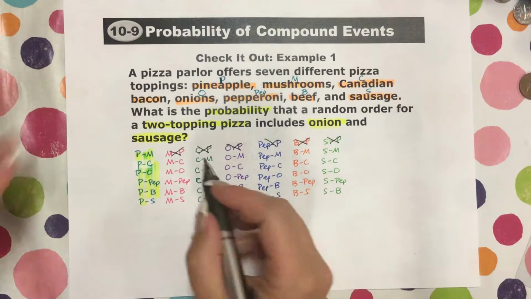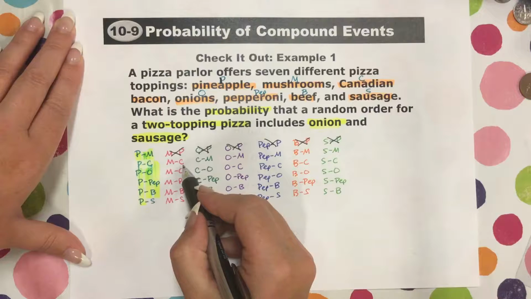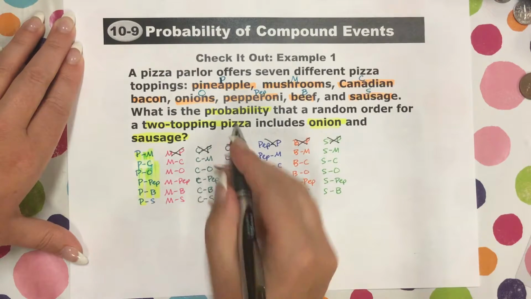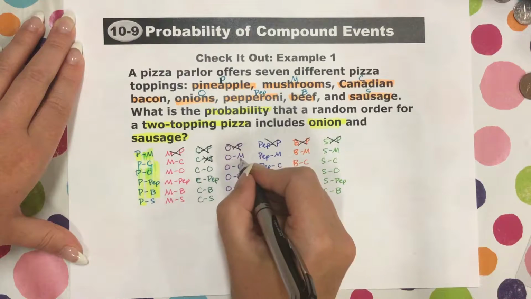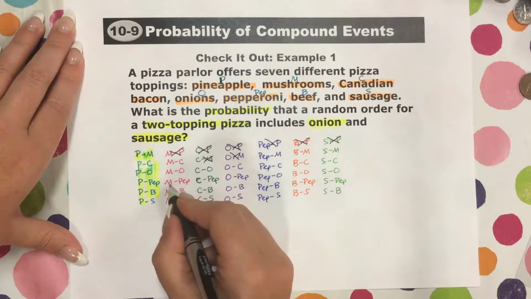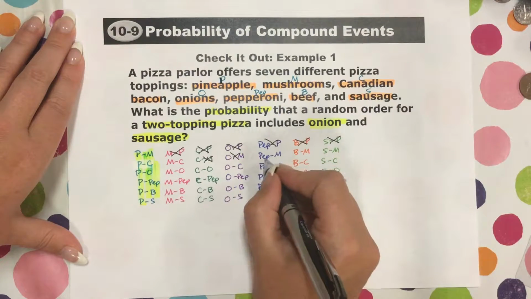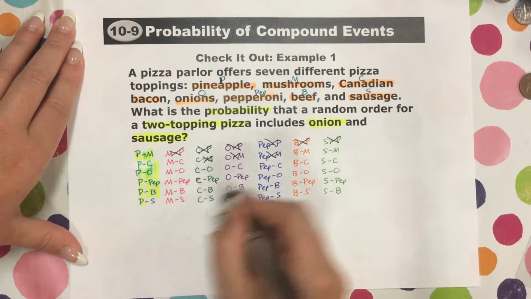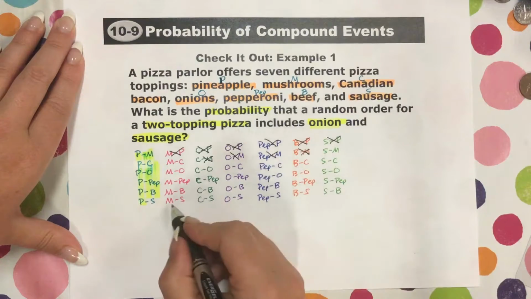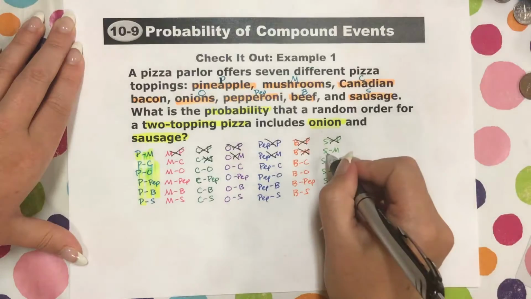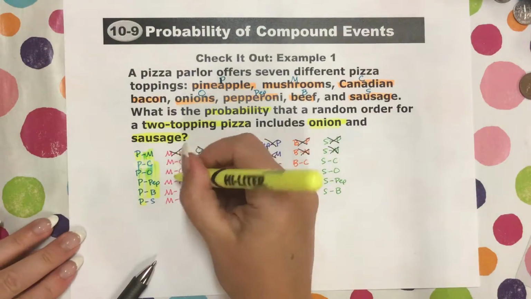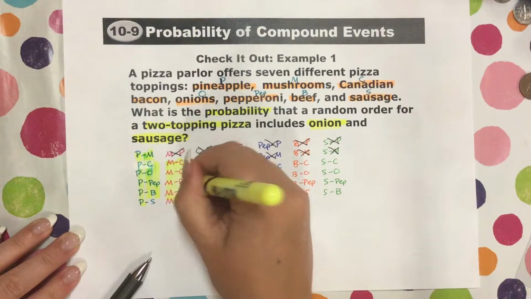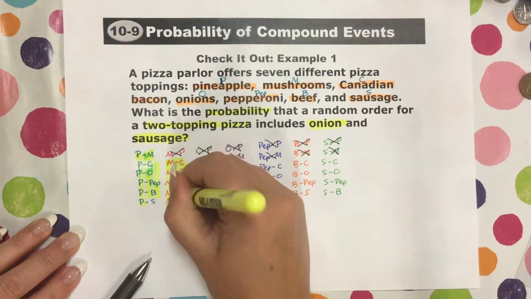Okay, then we're moving on to mushrooms and Canadian bacon, which is the same thing as Canadian bacon and mushrooms. Mushrooms and onions, which is the same thing as onions and mushrooms. Mushrooms and pep, which is the same thing as pep and mushrooms. Mushrooms and beef, which is the same thing as beef and mushrooms. Mushrooms and sausage, which is the same thing as sausage and mushrooms. So now all those are complete. I'm just highlighting so I know what I've done and what I haven't.